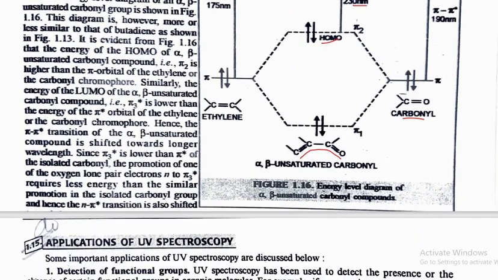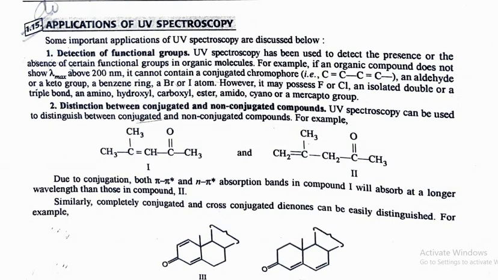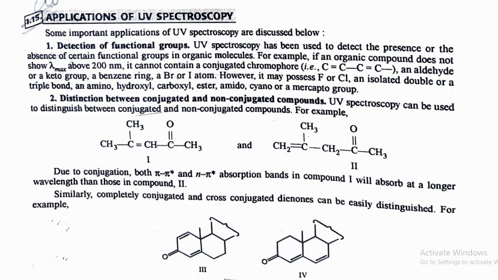Now, the last topic is applications of UV spectroscopy. There are so many things we have done in this chapter, so we can easily write the applications. First is detection of functional groups. As we have done above in this example, the pi to pi star transition value is different from the n to pi star transition value. So we can easily identify whether a double bond is present between carbon and carbon, or between carbon and a hetero atom. So we can easily distinguish the functional groups.